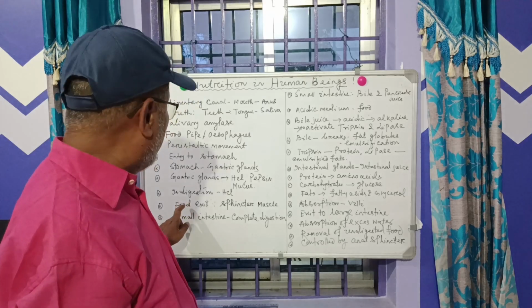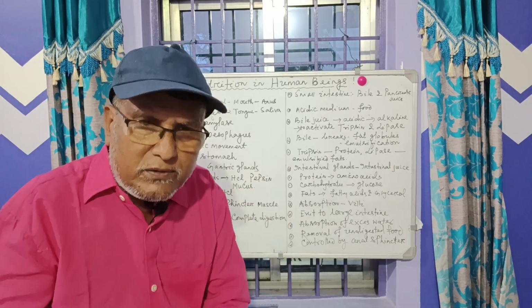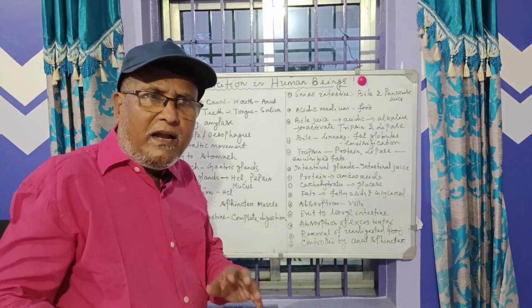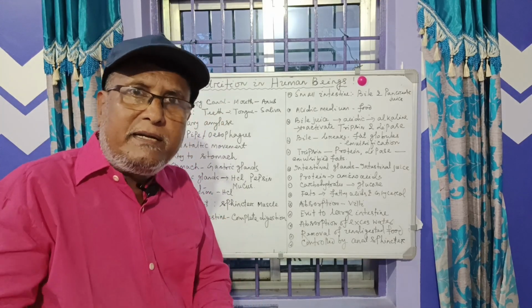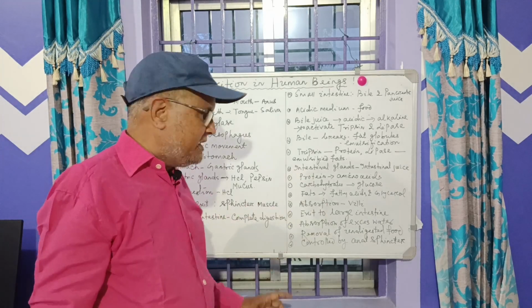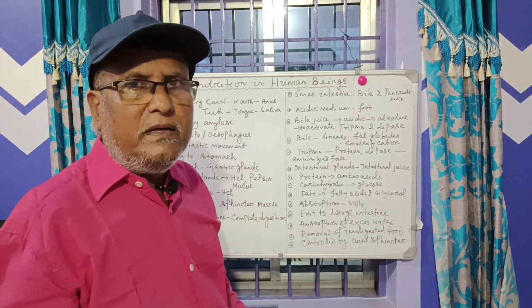That we have mentioned here, food exit. The food exits from the stomach to the small intestine, and the entry is regulated or controlled by the sphincter muscle. Sphincter muscle, this question was asked in CBSE.